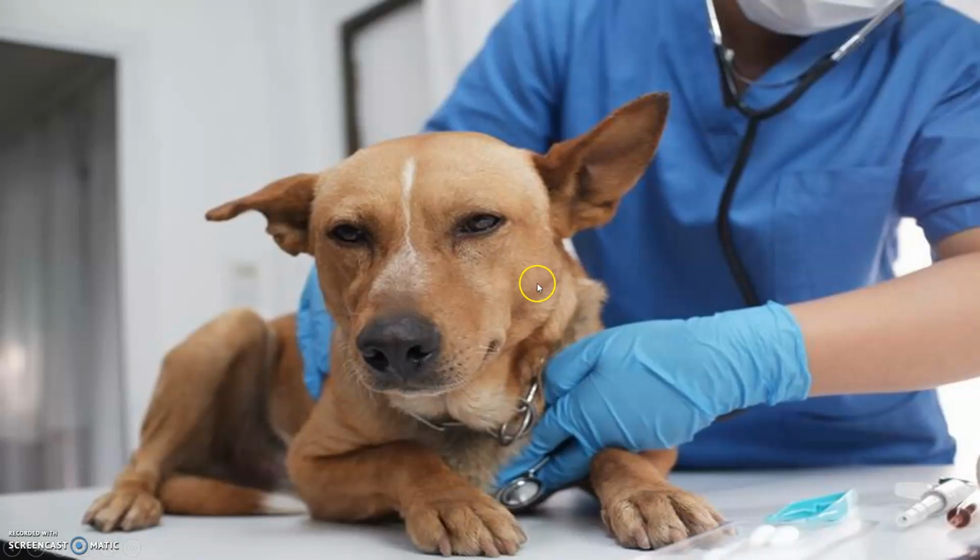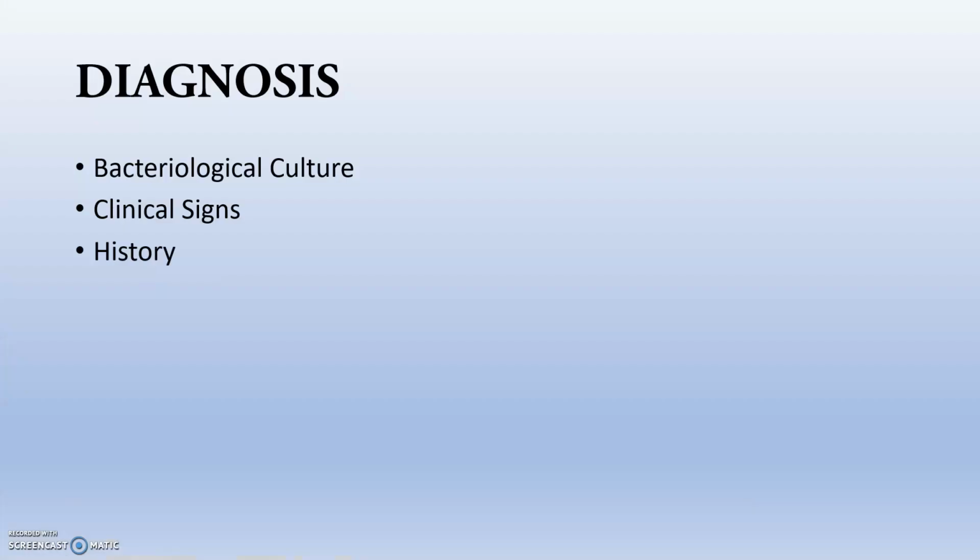So this is parotitis in case of a dog. You can see the enlargement on this side. That is unilateral parotitis. Sometimes it may be bilateral parotitis or unilateral parotitis. That will depend upon the severity of infection and to what extent the bacteria has gained entry into the blood. So diagnosis is through bacteriological culture from swabs, or clinical signs from the owner or from the history.